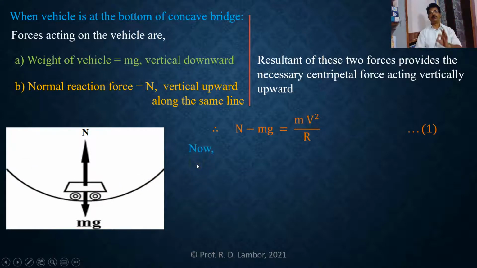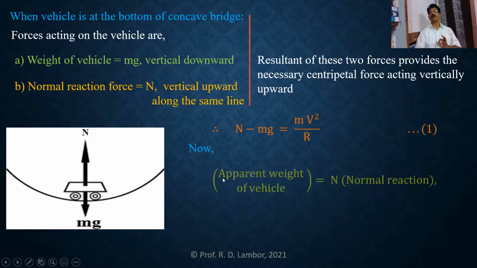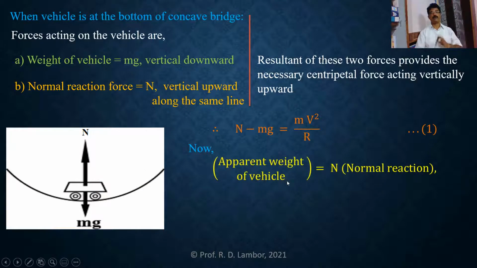Now we know that the apparent weight of that vehicle along this concave bridge is equal to the normal reaction of the road on that vehicle. So from this equation, we can find the expression for the reaction of the road on that vehicle.